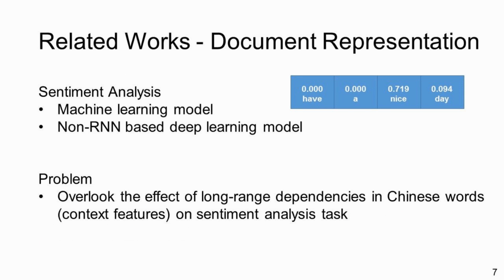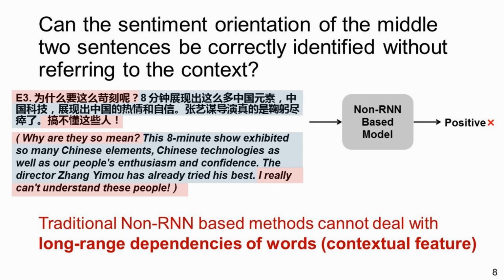What's more, after words are represented, some existing methods just combine words together as a document vector and fit the vector into some machine learning or non-recurrent neural network-based deep learning models. For these models, words are independent of each other. In practice, the dependency of the words is quite important for sentiment analysis. Here's an example to show the effect of contextual feature on determining the orientation of sentiments.